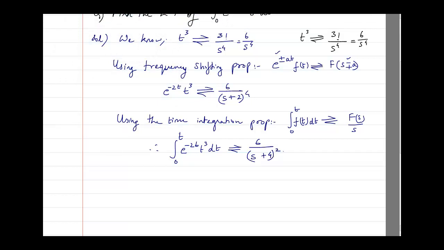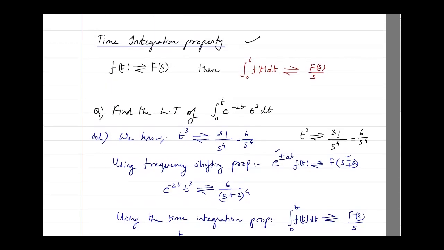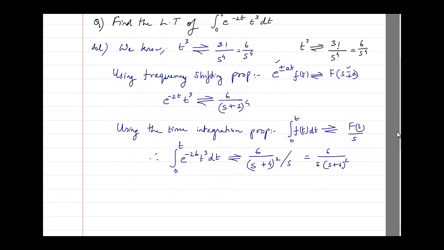You take that and divide it again by s, which gives 6 divided by s into s plus 4 the whole square. That's it, it's quite simple. So like that we can do problems for the time integration property.